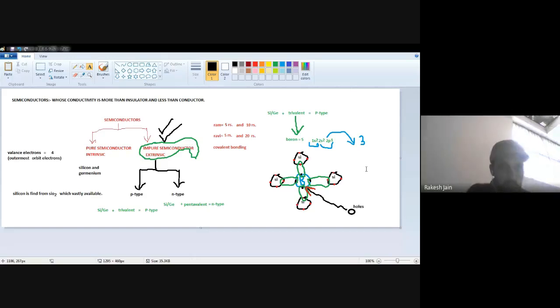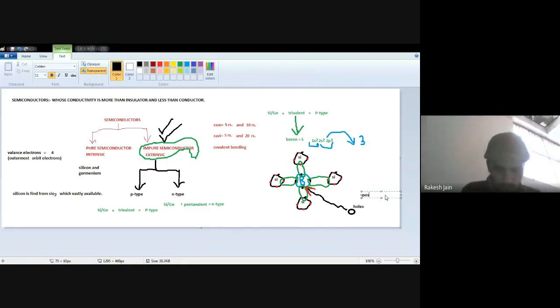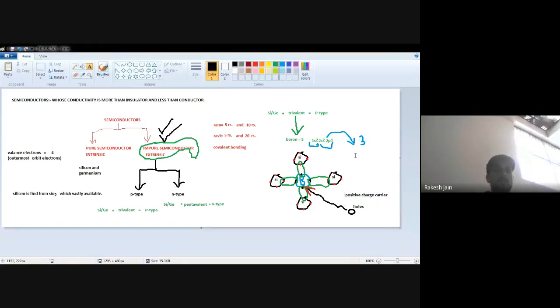Because holes are positive charge carriers, so many positive charge carriers will be generated in that semiconductor. Whenever one boron wants four-sided covalent bonding, it needs one electron from any other side. Whenever an electron comes here, holes will be generated there, meaning positive charge carriers will be generated there.